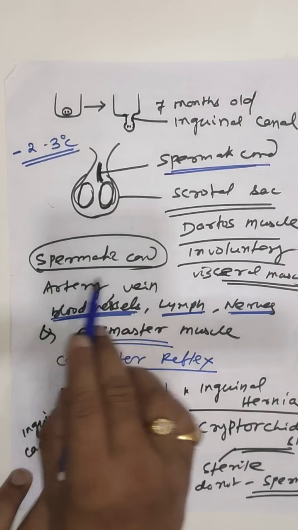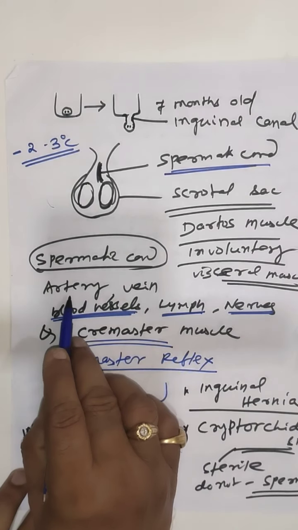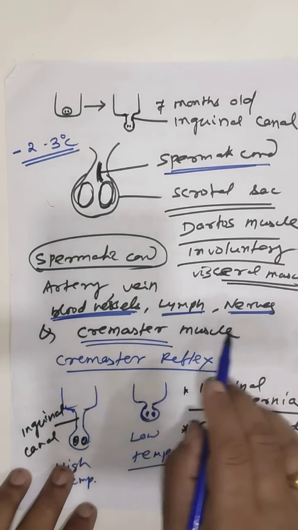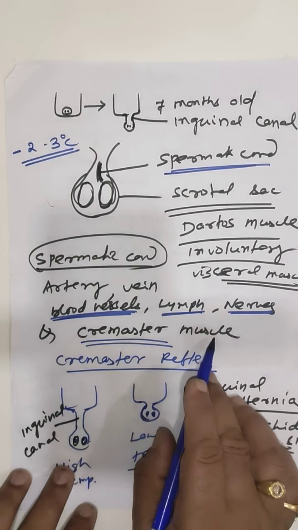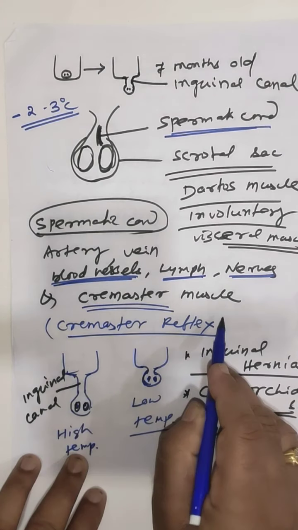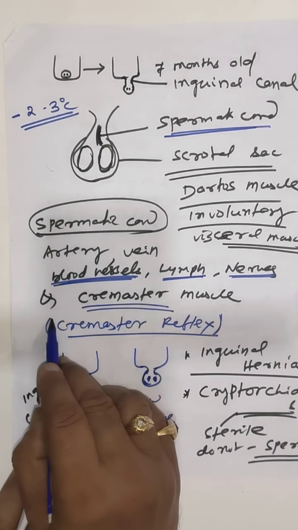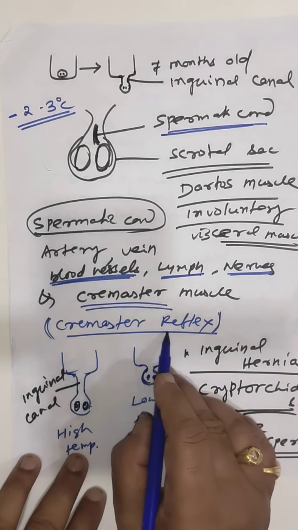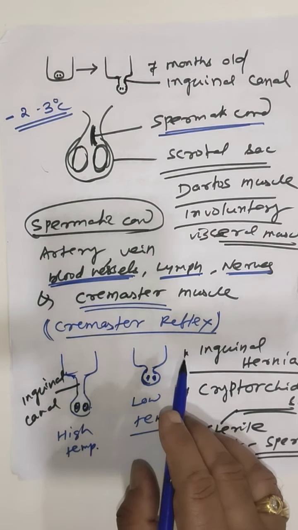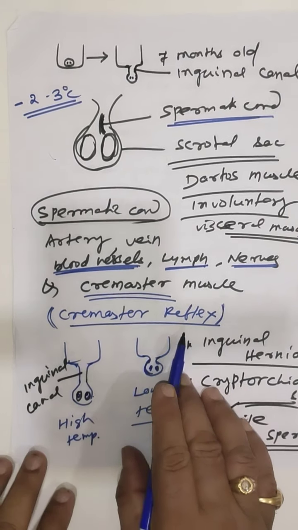Clear? The spermatic cord possesses artery, vein or blood vessels, lymphatic vessels, nerves and cremaster muscles. The cremaster muscles show the cremaster reflex. Reflex means it is under the control of the ANS, the autonomic nervous system.